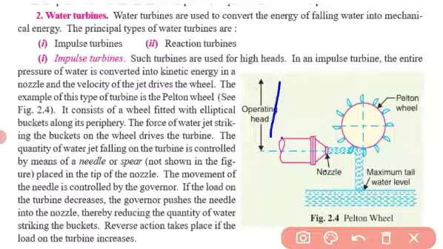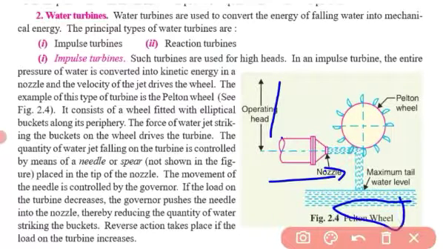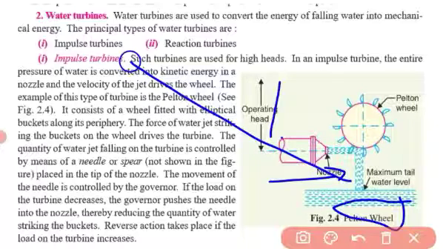Water hits the blades of the turbine. I repeat the sentence: in an impulse turbine, the entire pressure of water is converted into kinetic energy in a nozzle, and the velocity of the jet drives the wheel. The example of this type of turbine is the Pelton wheel. The Pelton wheel is a turbine that falls under impulse turbines. It consists of a wheel fitted with elliptical buckets along its periphery.